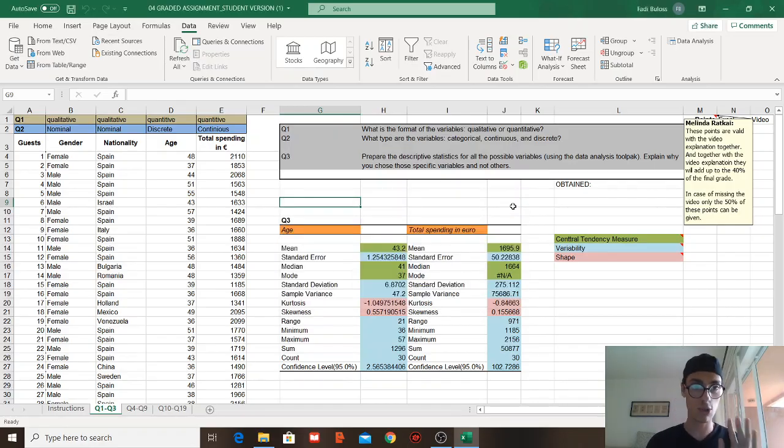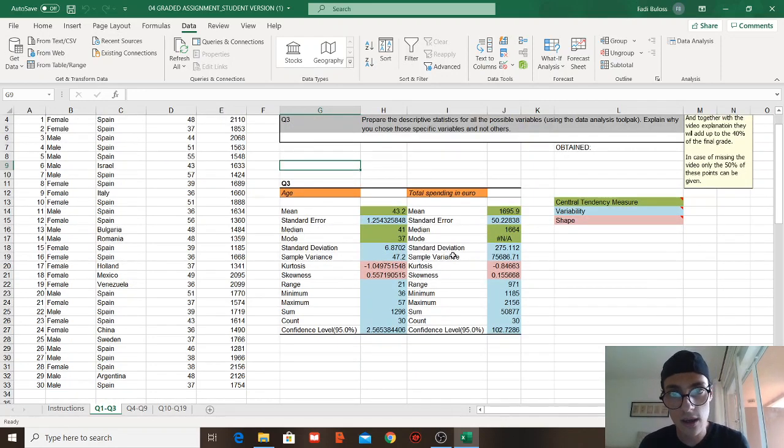Why have I chosen those two? Because this tool pack cannot work with qualitative data. It's numbers. Here we're talking about the central tendency measures, variability, shapes. These things cannot be put into qualitative data. So it's very important that we differentiate between the things that we can have descriptive statistics for, which are usually numbers. That's why we choose age and total spending. And for gender, nationality, we cannot, so we just don't use them.